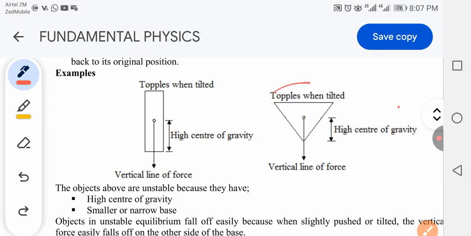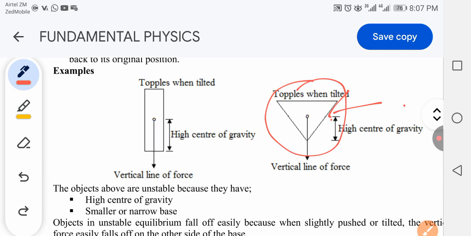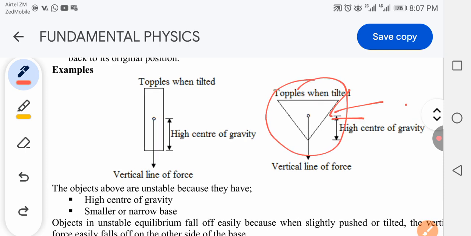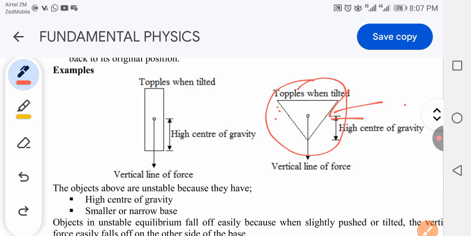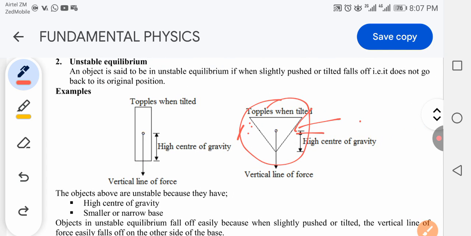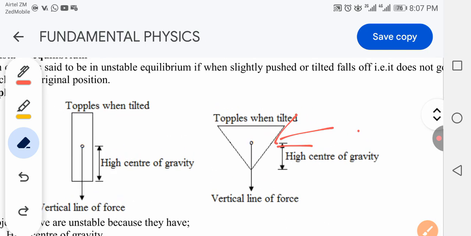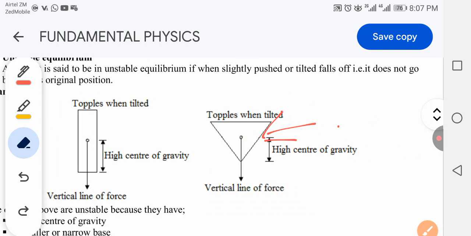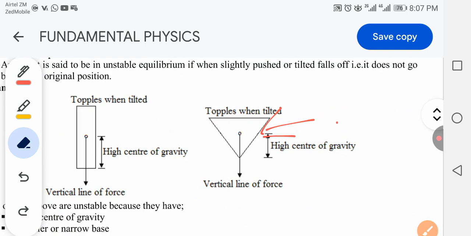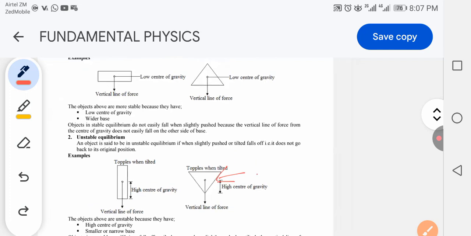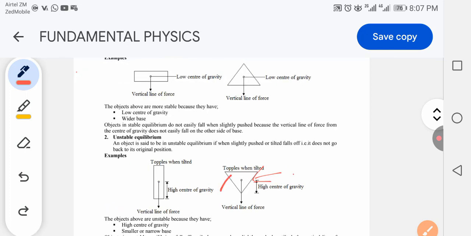For example, if you look at this triangle and you apply force in this direction, any amount of force, automatically this triangle would tip, just a little. Automatically, this triangle will tip over.